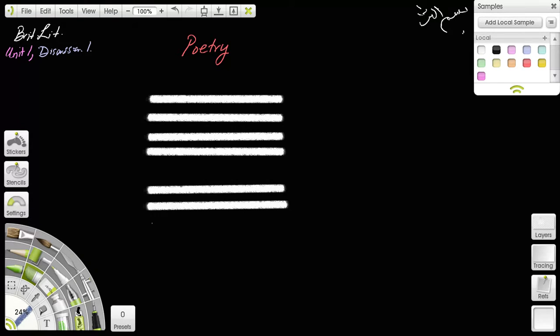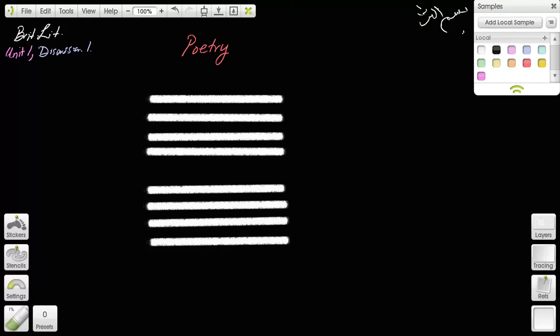Stanza is like a paragraph of poetry, for example, like over here. So it's a crude way of thinking of it like a paragraph. So in a poem, stanza number one means the first paragraph, number two means the second paragraph, and they can be 2 lines long, first stanza, or 3 lines long here, or over here like 4 lines long. Okay, so that's stanza.